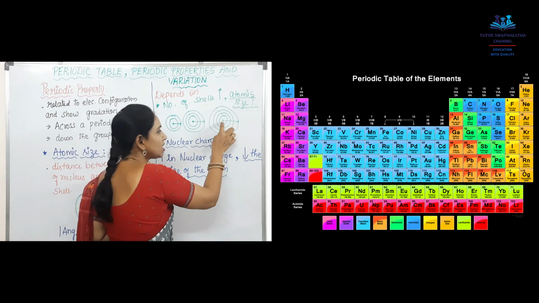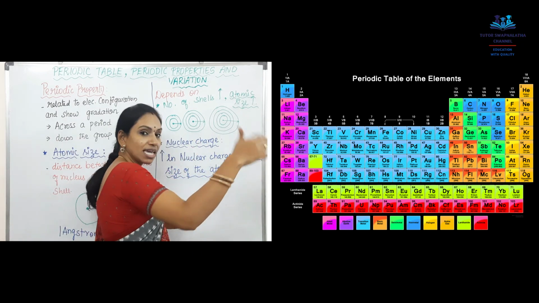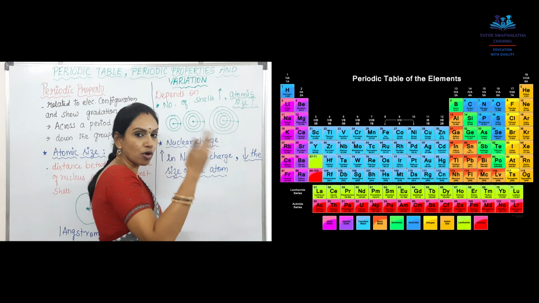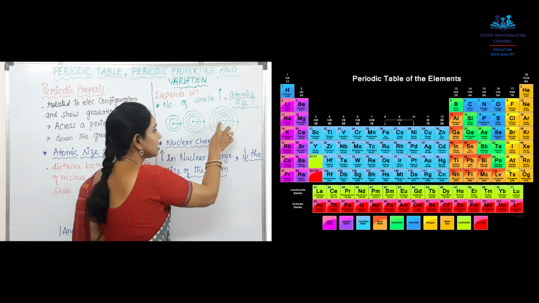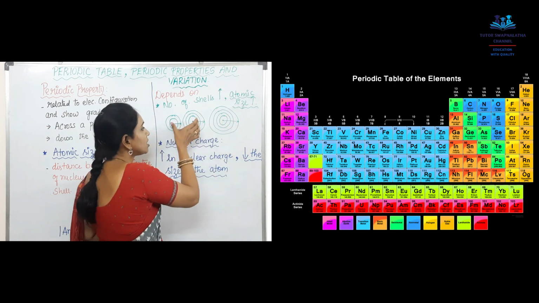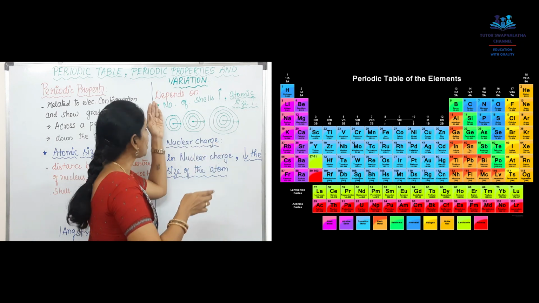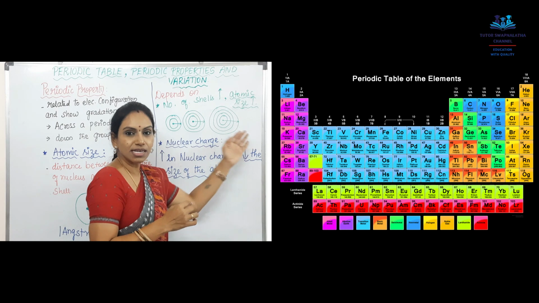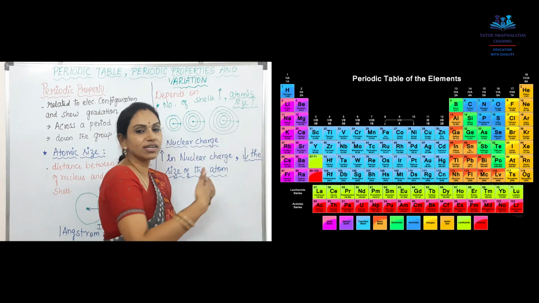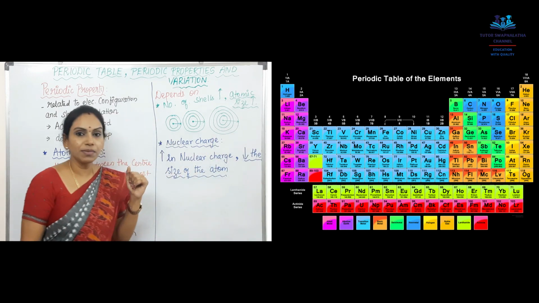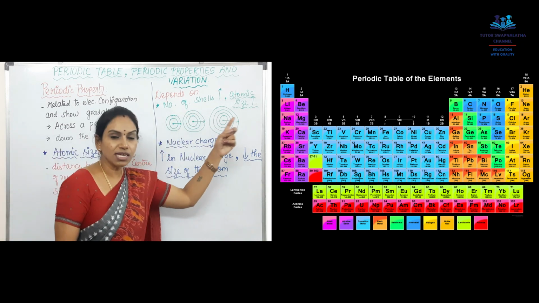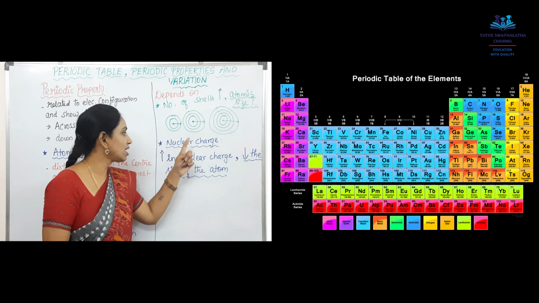Then for the third one, the number of shells is even more increased. So the distance from the nucleus to the outermost shell has also increased. Yes, increased. So the atomic size depends on the number of shells also. As the number of shells increases, the atomic size also increases. That is what they mean here. So, atomic size depends on the number of shells, and the second property is nuclear charge.